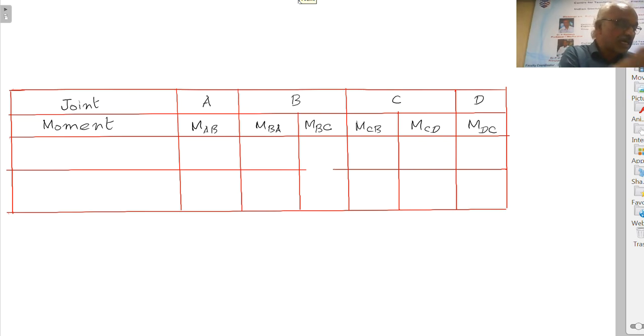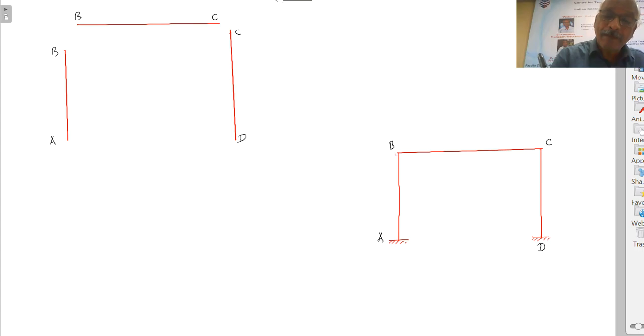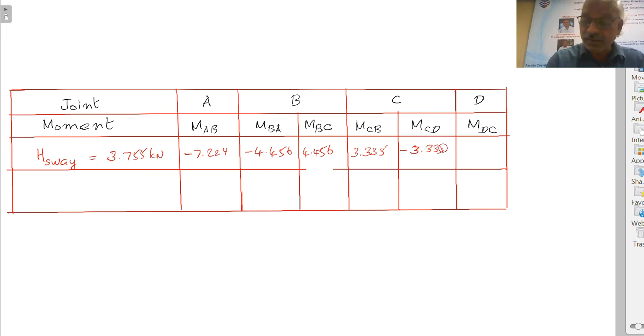Right. Now, when the horizontal sway force is 3.755 kilonewton, we have got these values, namely minus 7.229, minus 4.456, minus 3.335 and 0.